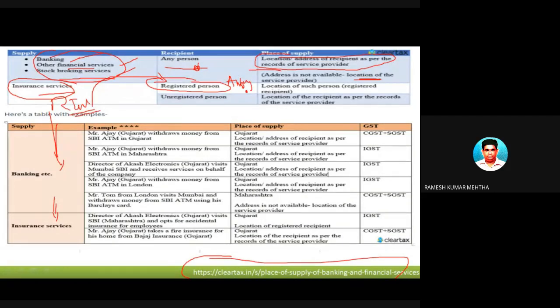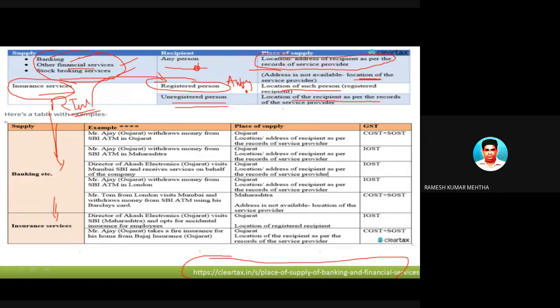So it is a registered person, and the place of supply is the location of such registered person. If it is provided to an unregistered person, it is the location of the recipient as per the books of accounts, as shown in the record book. Already we have discussed this many times.